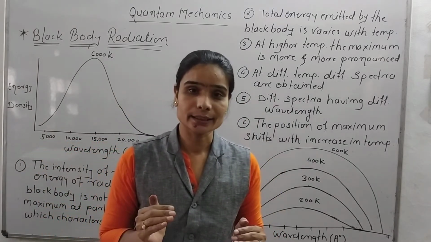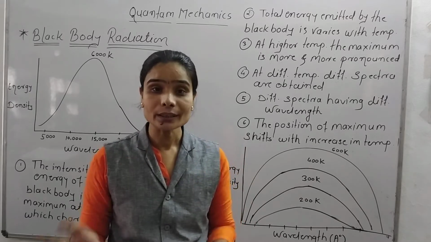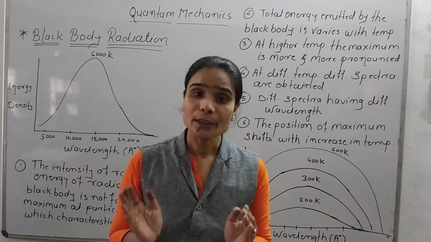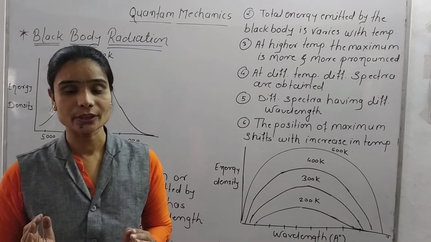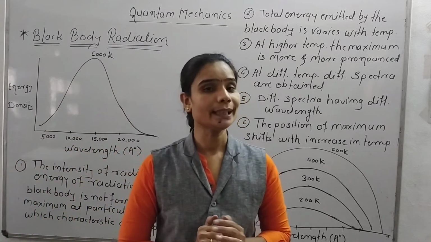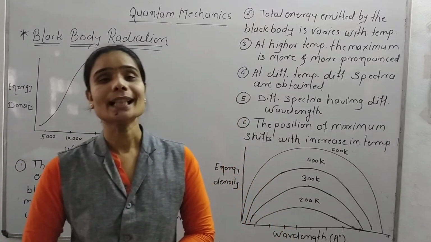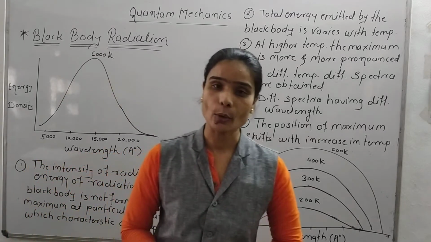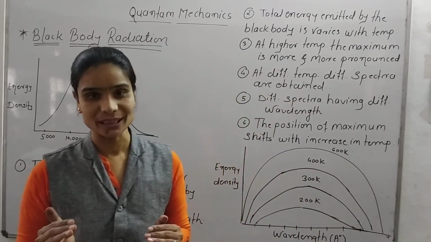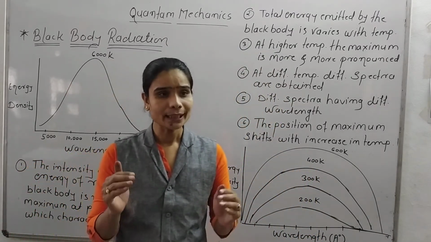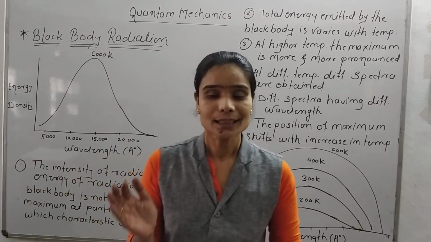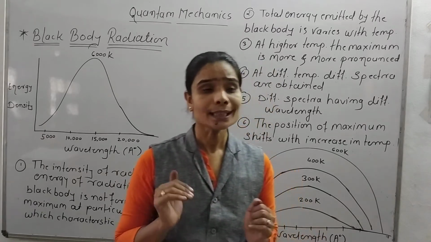In black body radiation, the emission of radiation does not take place, only the absorption of incident radiation takes place, and because of the absorption of incident radiation, the body looks black. That's why that body is called a black body, and that radiation is called black body radiation. And any radiation mostly depends on the temperature, because we already said that we supply temperature or heat to that object or solid compound, and that's why changes take place in that body.